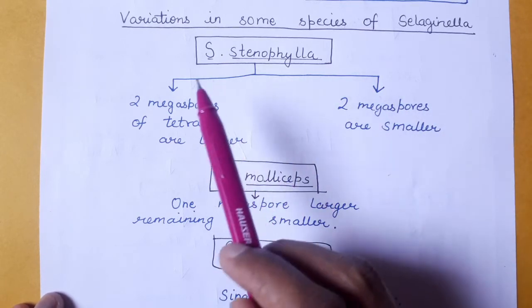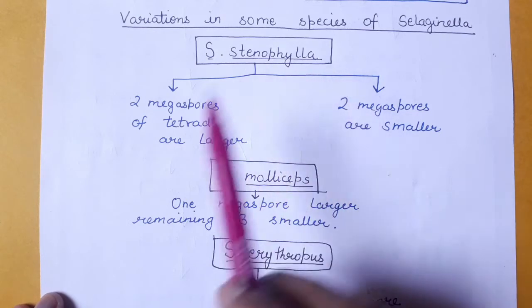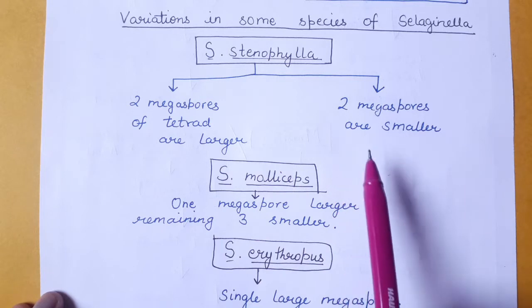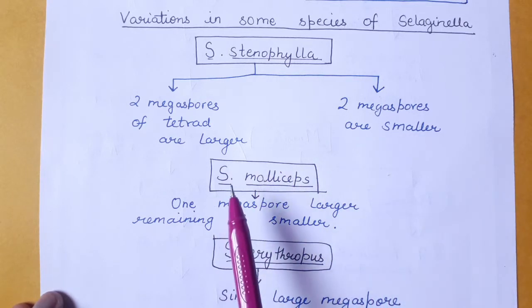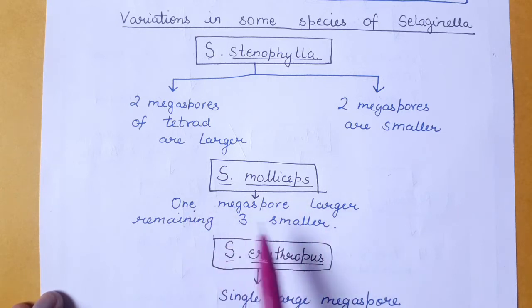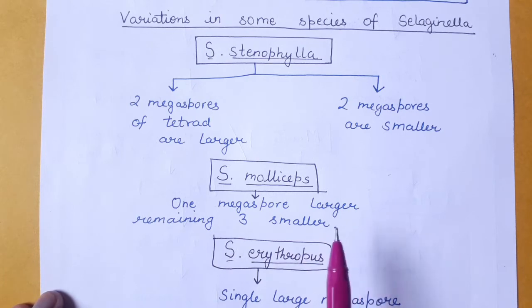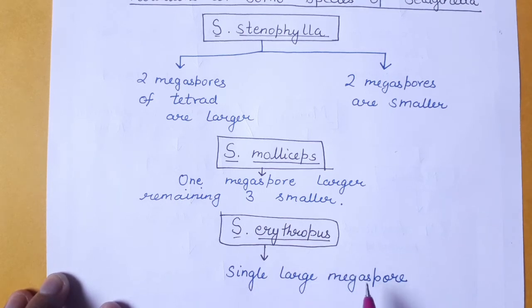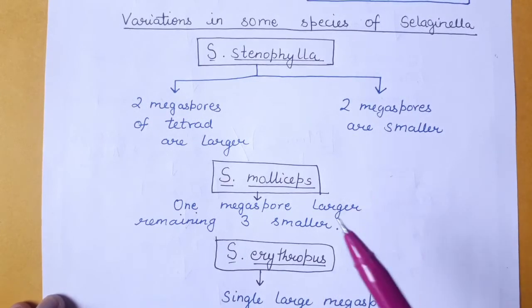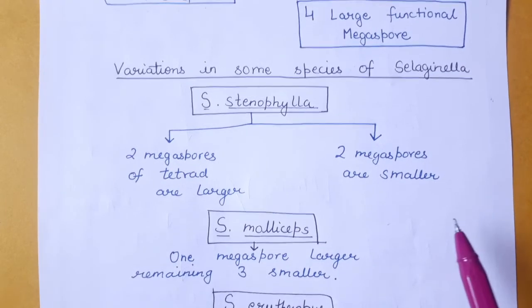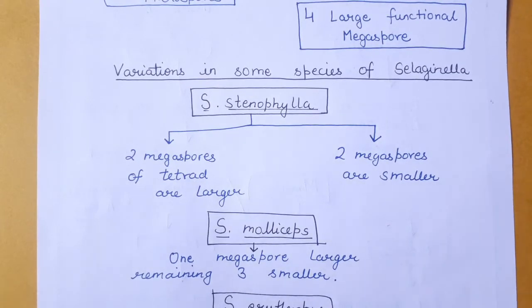Now there are some variations in the species of Selaginella that also show an indication of heterospory. In the case of Selaginella stenophylla, 2 megaspores of the tetrad are larger, however the other 2 megaspores are smaller. In the case of Selaginella molliceps, 1 megaspore is larger and the remaining 3 megaspores of the tetrad are smaller. In the case of Selaginella erythropus, it consists of only a single large megaspore. So you can see there are variations within the species of Selaginella in megaspore size also. That shows an indication of heterospory.